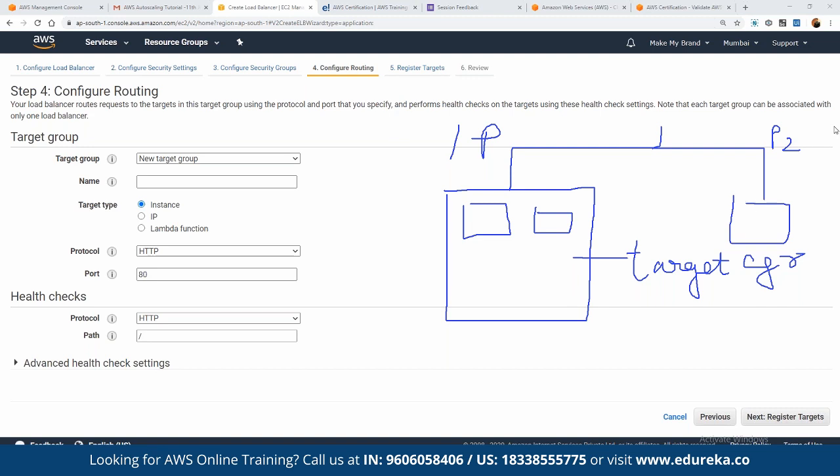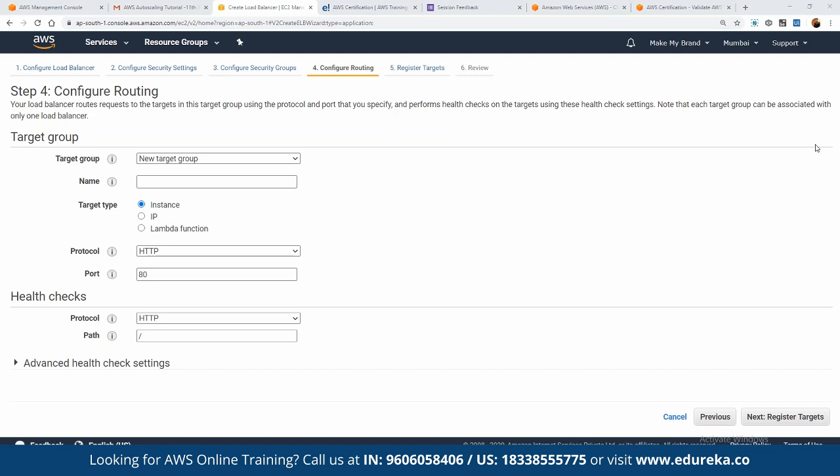So we can create target groups. By default, when we are creating the load balancer, we can choose one target group. We cannot add the same target group to multiple load balancers, so one target group can be added to only one load balancer. Here we can define the name, that means what exactly we are going to create here. We can define multiple target groups, so for example, here we can define target one and target two. Obviously, we are going to create these different target groups at a later stage. We can define that.